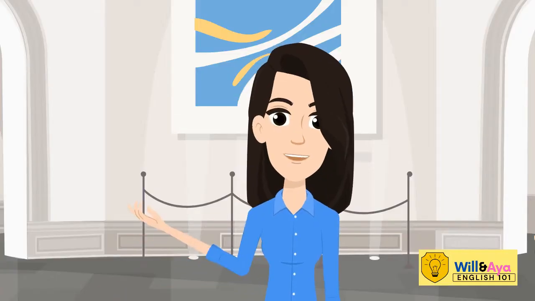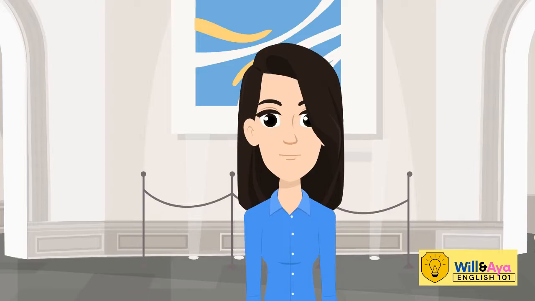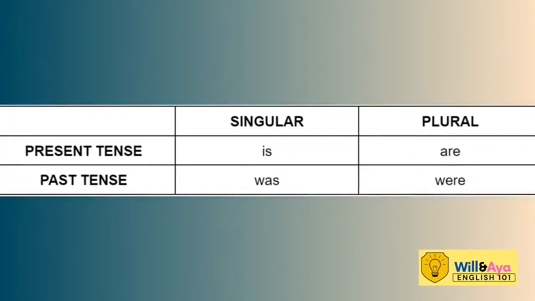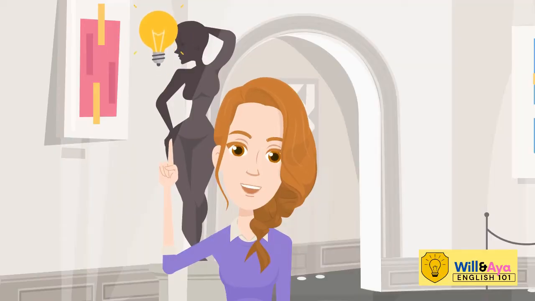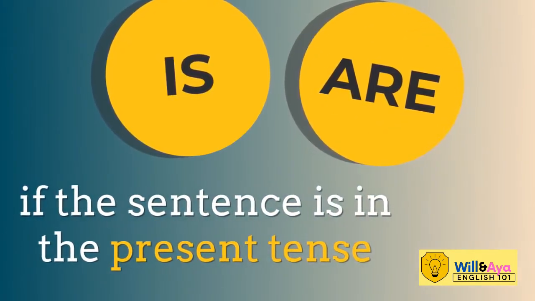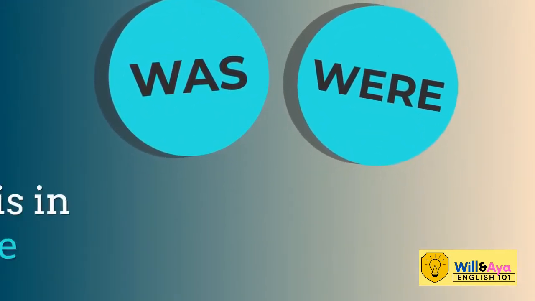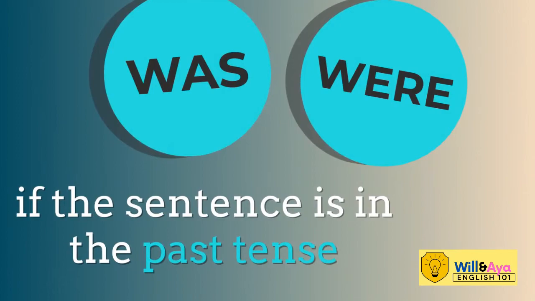For you to easily understand it, let's look at this chart. For present tense, we use is for singular subject and are for plural subject. Whereas in past tense, we use was for singular subject and were for plural subject. Remember, we use the linking verbs is and are if the sentence is in the present tense, and was and were if the sentence is in the past tense.